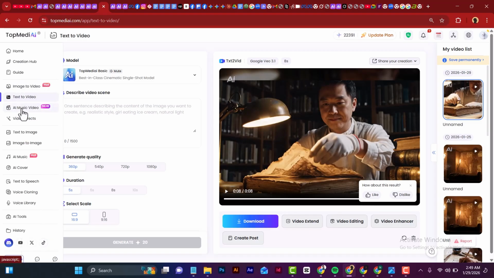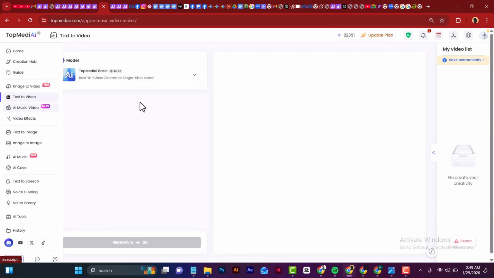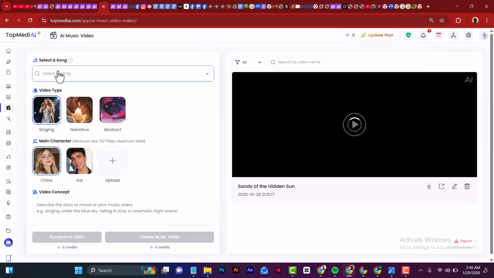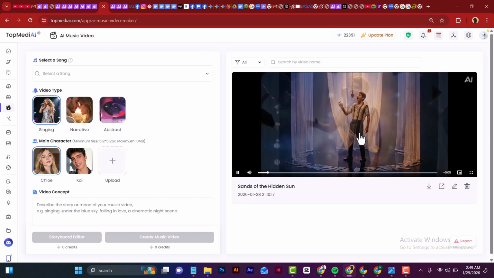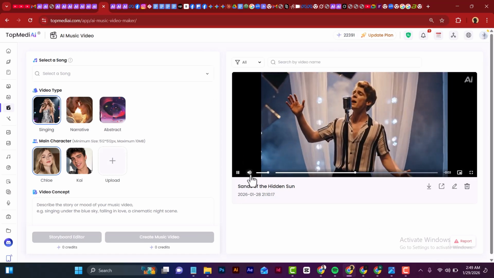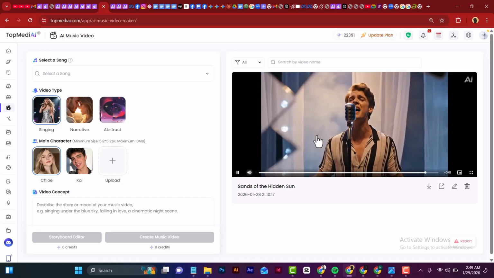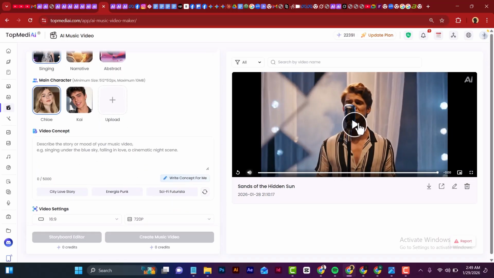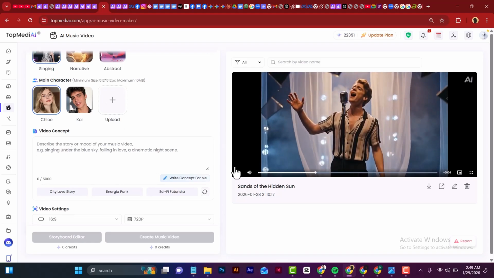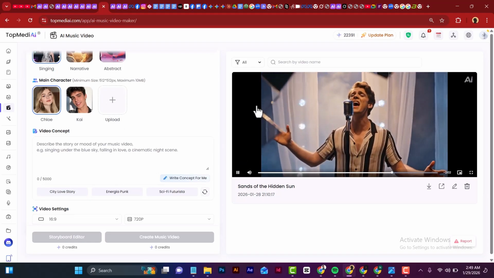You can see AI music video. Let's see this particular option you can use to create a video, and I did this as well. So as you can see, let me preview this. It didn't give me a sound. It didn't come with a sound, but I believe if you try more options, you'll be able to get a proper sound with this. As you can see, this is actually cool.